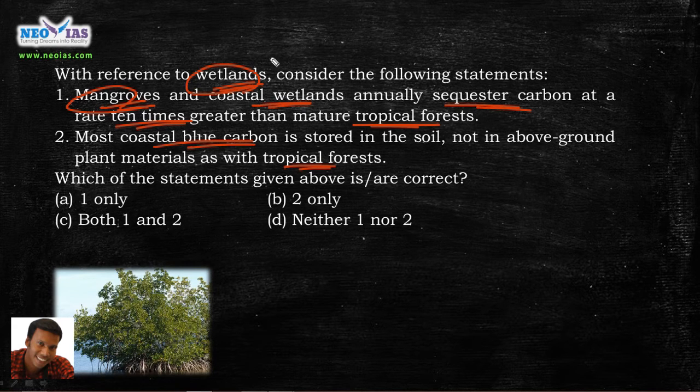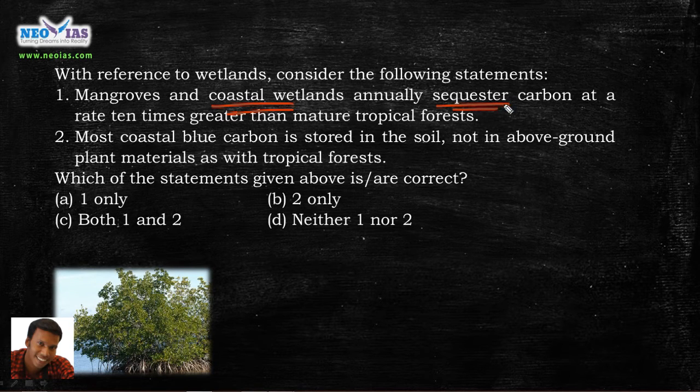So wetlands means a water covered area. For example, river, pond, lake, salt marshes, swampy areas, mangrove forest, right? So mangrove means a special kind of tree which grows in the wetland region. For example, here you can see a picture of a mangrove tree, and it is adaptable to high salinity. Recently, there were some researches ongoing on the carbon sequestration and productivity of coastal wetlands. That's why we included this question in our MT5.